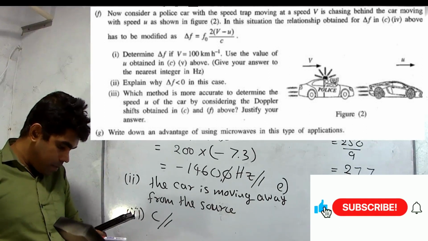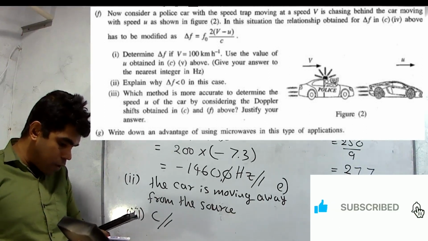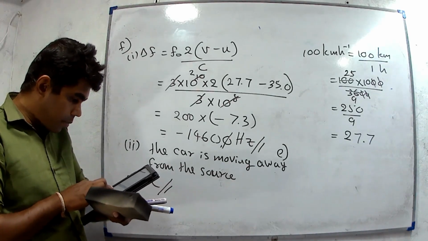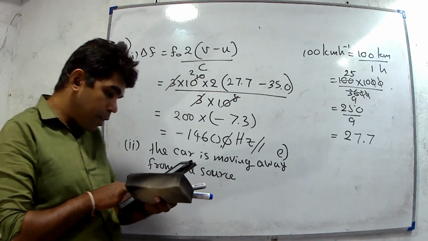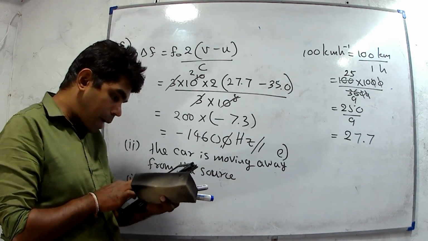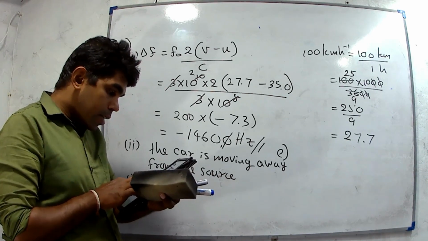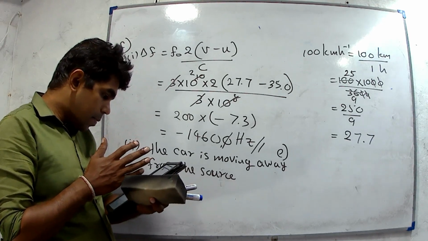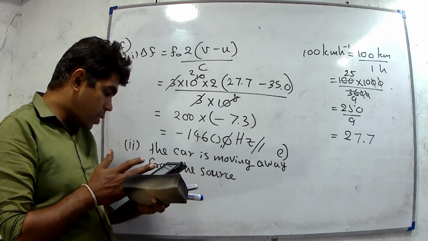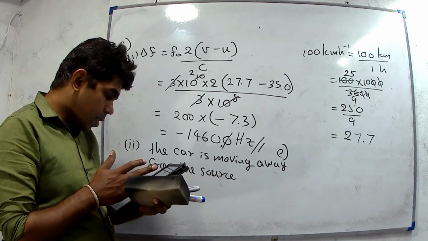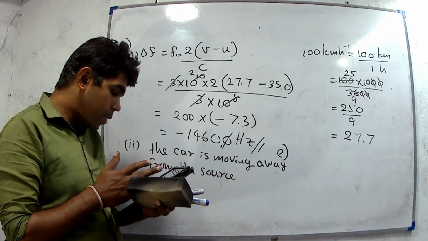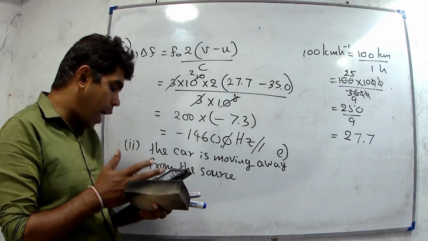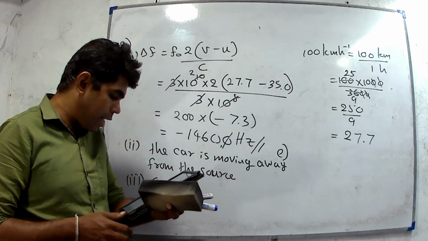Part G. Write down an advantage of using microwaves in this type of application. They have given it in the last part of the paragraph. There are advantages. Microwaves are not stopped by fog, light, rain or smoke. We can write it as the answer for part G.